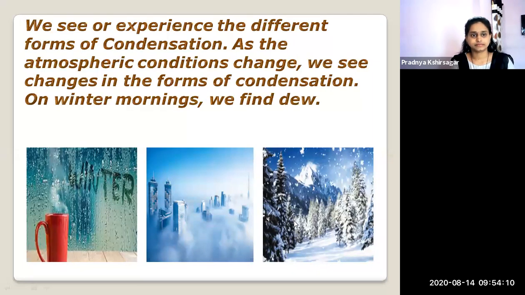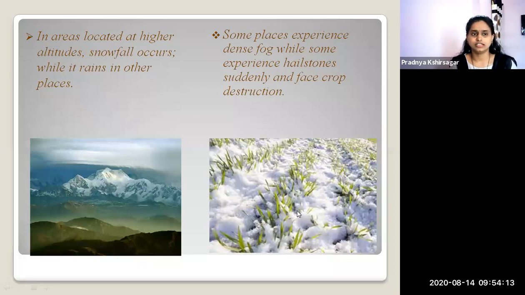Yes. Next. Now see, in most of the areas of high altitude, snowfall occurs when it rains in other places. Now the areas located in higher altitudes have snowfall, but at the same time it rains in other places. Why does it happen? Because of high altitude. Example, Mount Everest, the Himalayan mountain. So the areas located in high altitude continuously have snowfall.